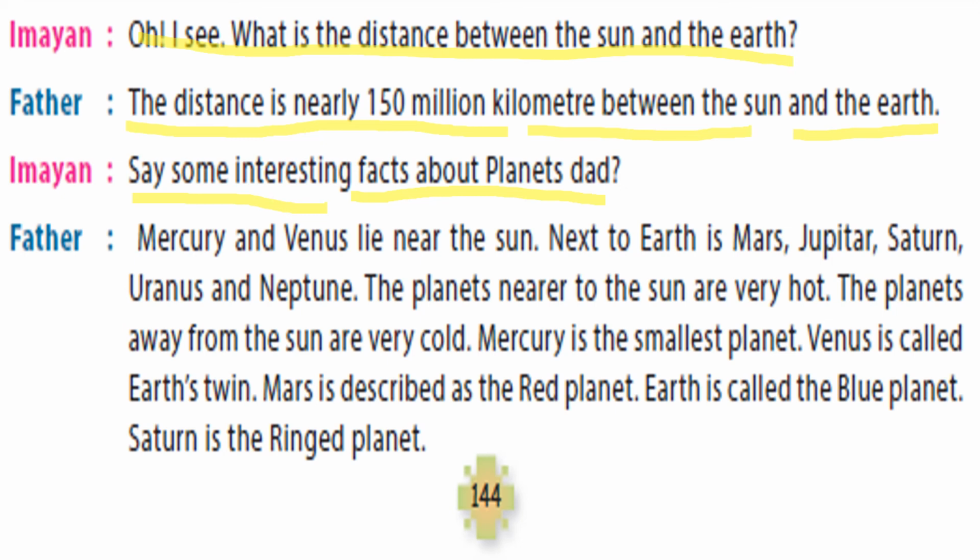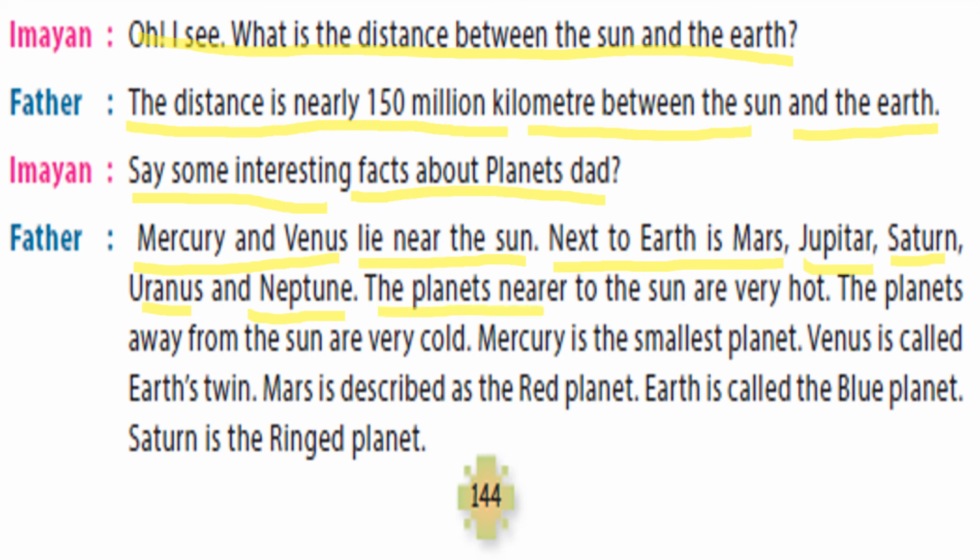Father is telling, Mercury and Venus lie near the sun, so they are hot. Next to Earth are Mars, Jupiter, Saturn, Uranus and Neptune, which are away from the sun.